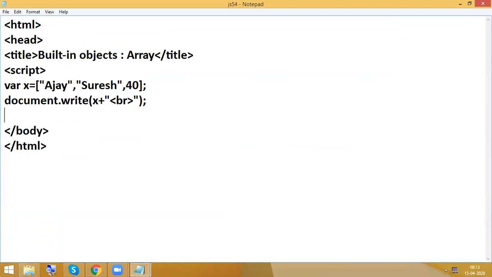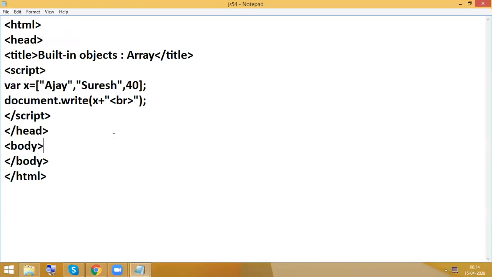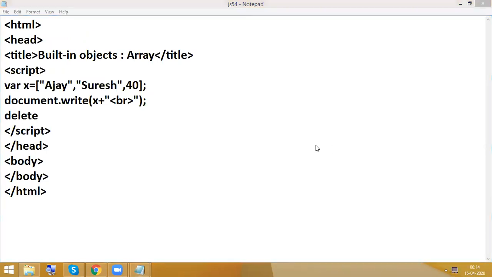Yeah, we need to close the script tag, and even we need to have the head closing and body open, body close. Okay, so whatever it may be, we get Ajay, Suresh, and 40. Now I want to delete. In this I want to delete anything. So delete.